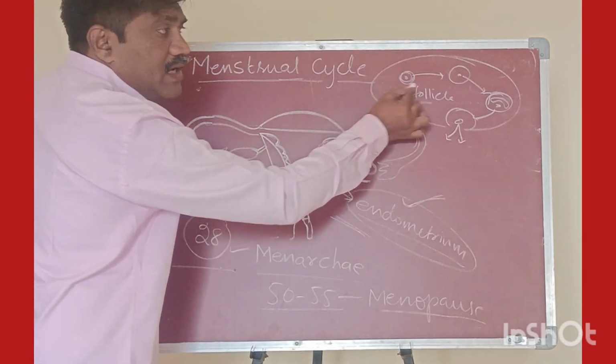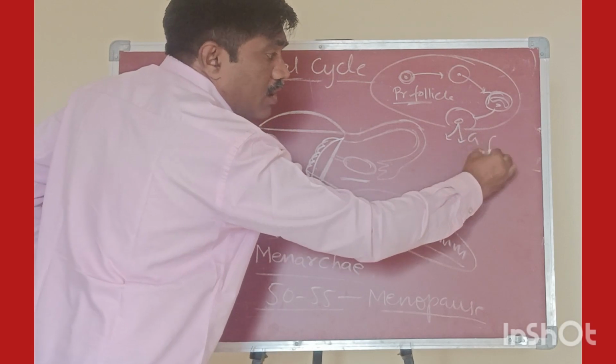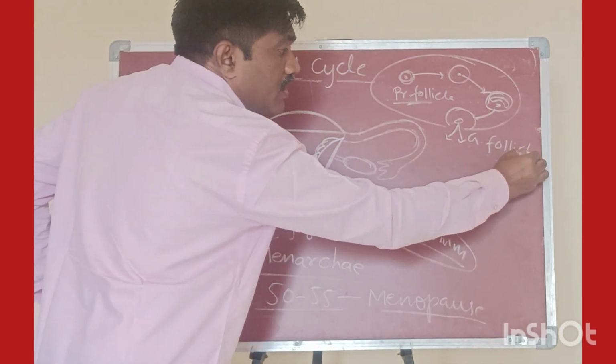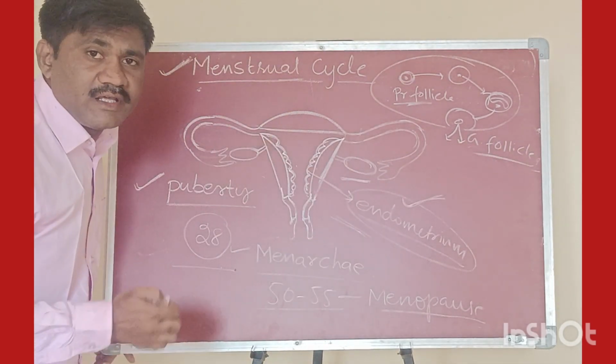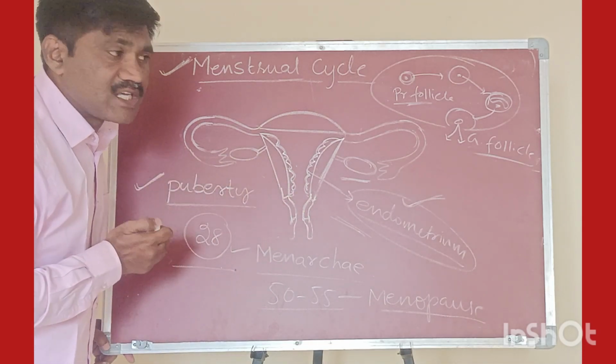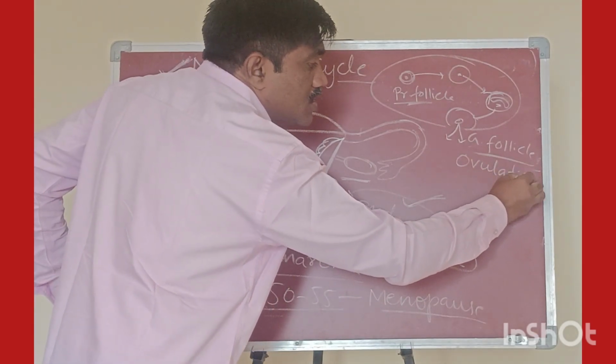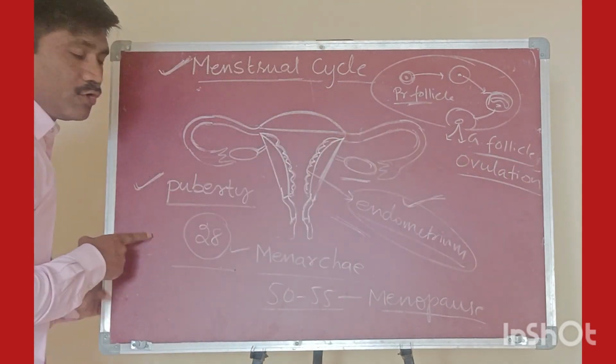This is the primary follicle, this is the secondary follicle, this is the tertiary follicle, and this is the Graafian follicle. This Graafian follicle completely matures, ruptures and releases the egg cell. This process is called what? Ovulation. This ovulation process takes place at the puberty age.